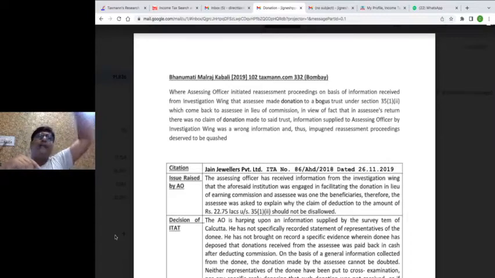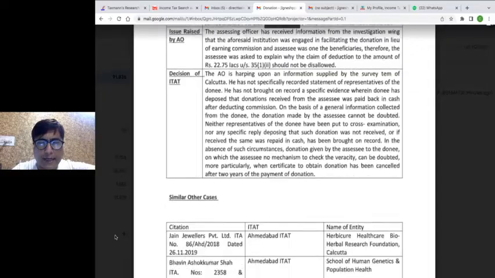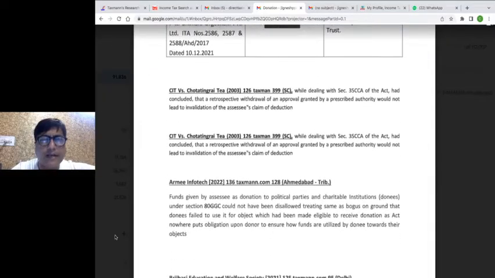उन्होंने बोला कि हम 15-16 से अप्रूवल कैंसिल कर रहे हैं, भले आप 22-23 में कर रहे हैं। डोनेशन आपने दिया था 18-19 में, तो सर, जिस दिन मैंने डोनेशन दिया था उस दिन तो आपका अप्रूवल वैलिड था। Since on the date of the donation the approval was valid, once again no disallowance can be called for simply on the ground that subsequently the approval was cancelled with a retrospective effect, and to that effect I have got a judgment available.